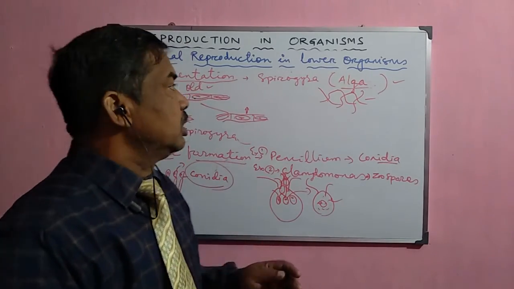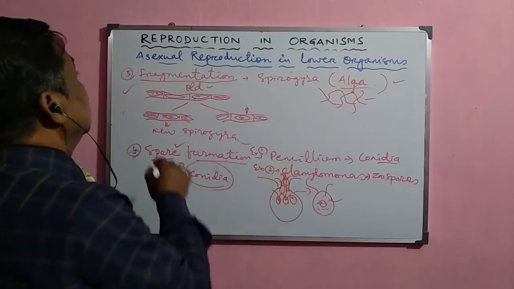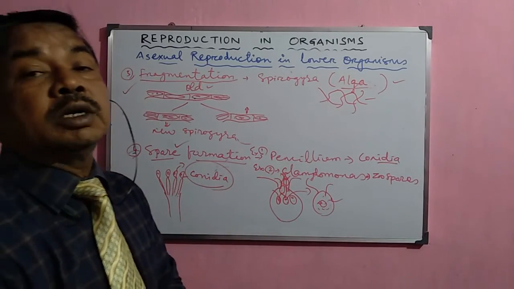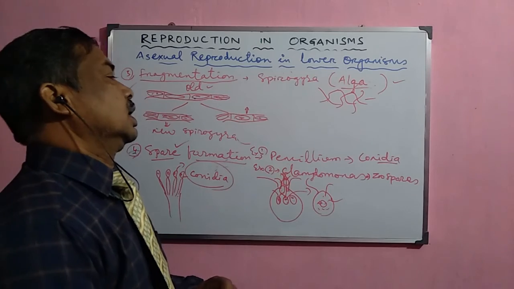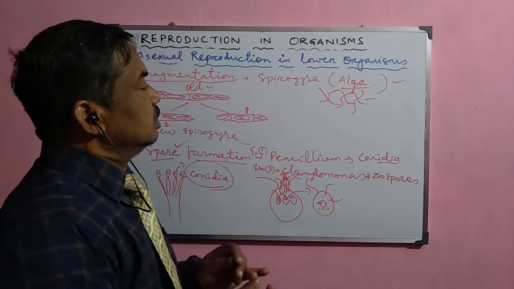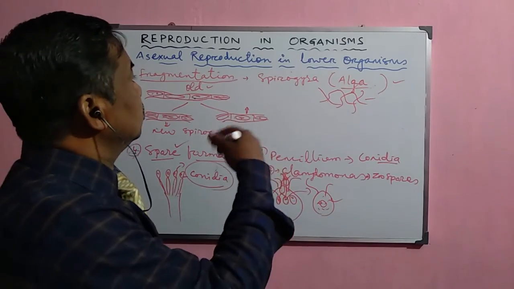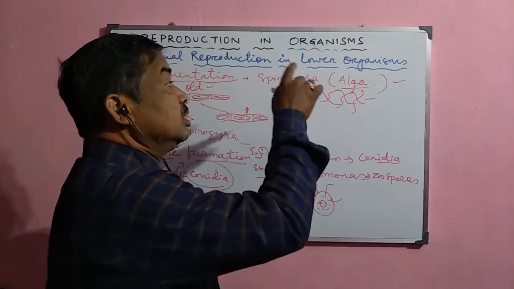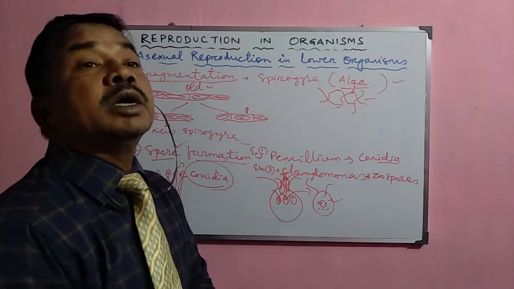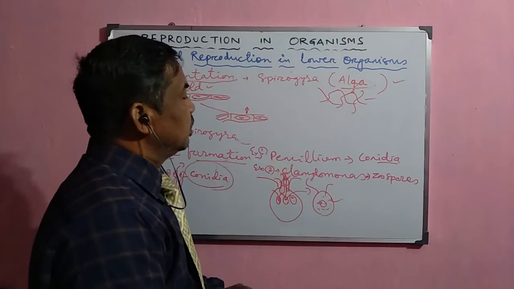So these are the important asexual reproduction methods which normally occur in the lower organisms. Now, after this, we shall discuss the other methods adopted by this asexual process in animals and other higher plants.